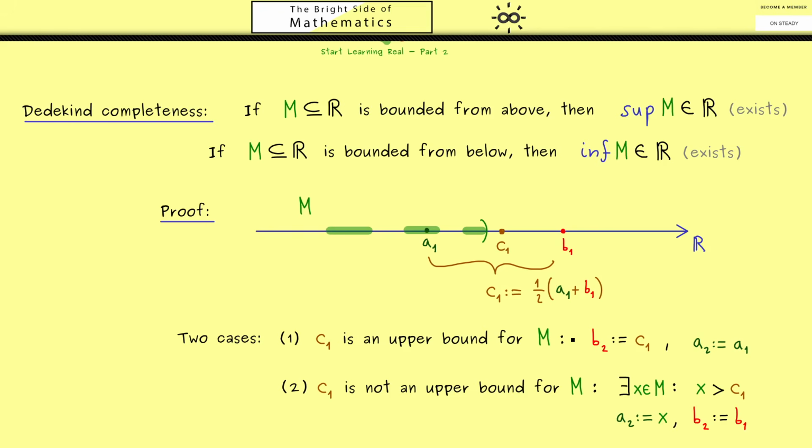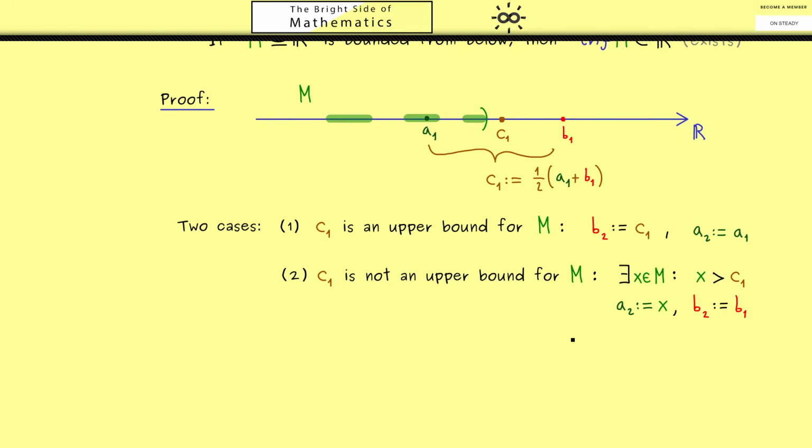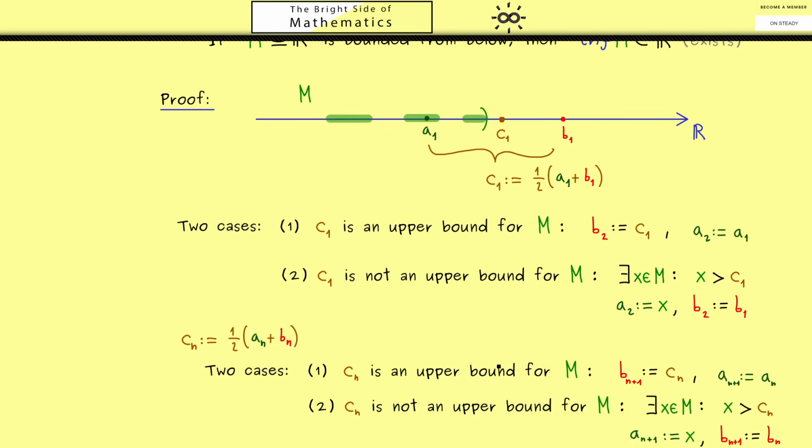Now having this, we have the whole procedure how we can form the sequences. So in general, when we have An, Bn, we define Cn. And then, as before, we just define the two next numbers here. So this is a recursive definition, which gives us two sequences An and Bn. And the sequence members Bn are always upper bounds, which approximate the supremum. Therefore, the only thing that remains to show is that the sequence Bn is indeed a Cauchy sequence.